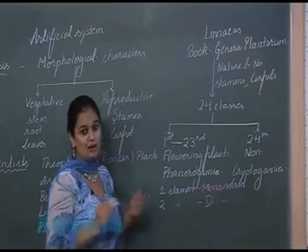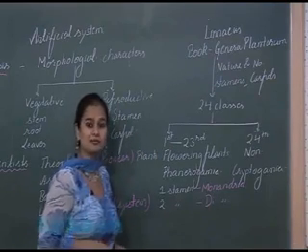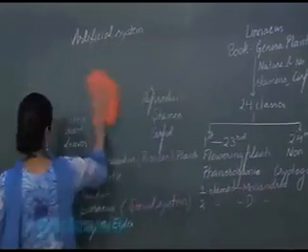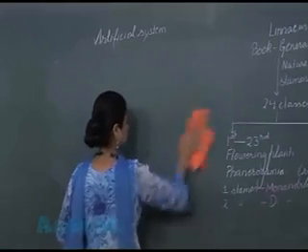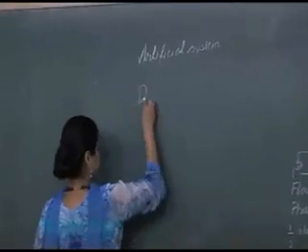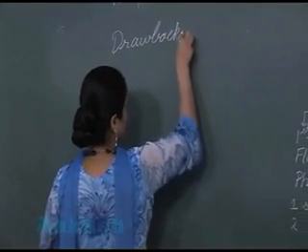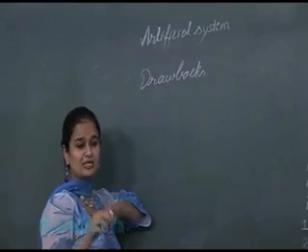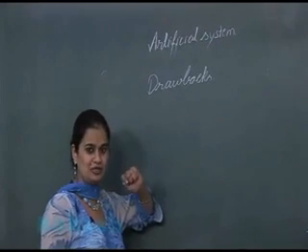Right? So now here I will be discussing the drawbacks of this classification system. Now the first drawback is that this classification system is not based upon evolutionary study.